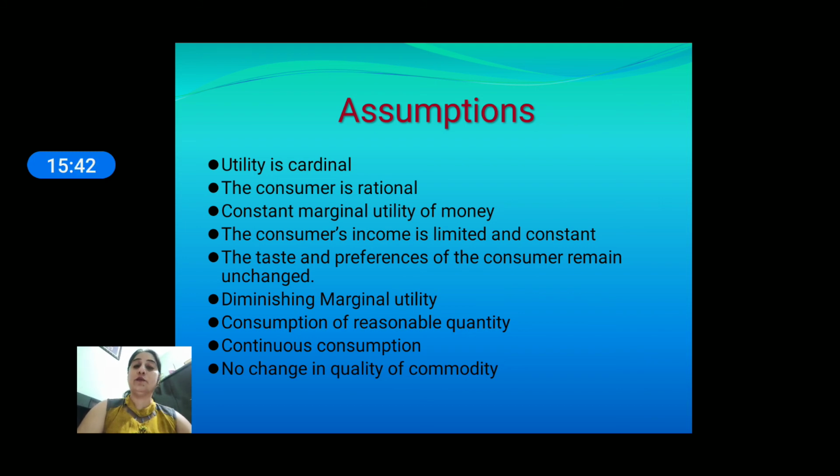It is also assumed that the marginal utility of money will always be constant, with no change. Next, the consumer's income is limited and constant. There is no change again and again in the income of the consumer. And then the taste and preference of the consumer remain unchanged.